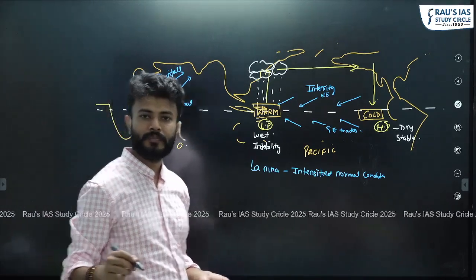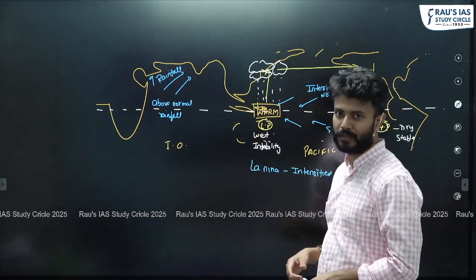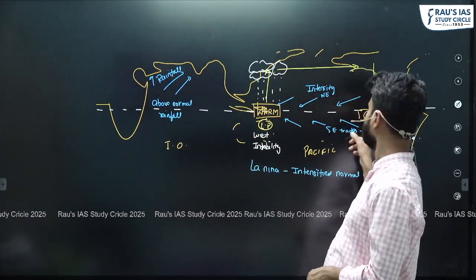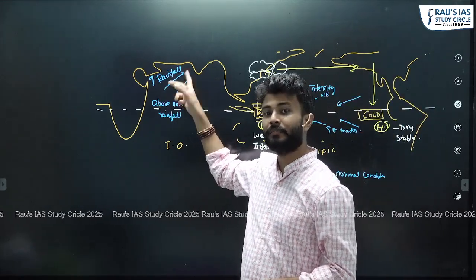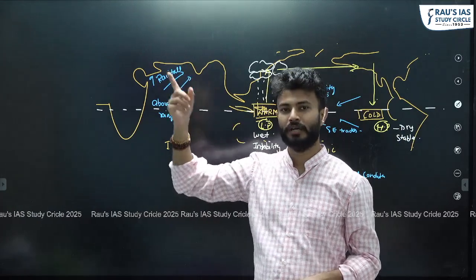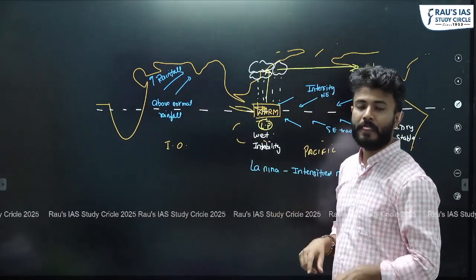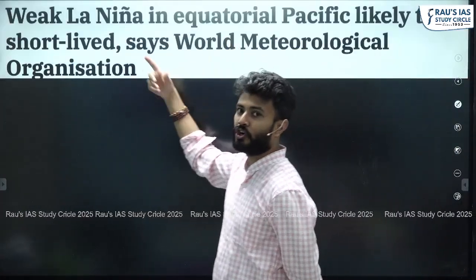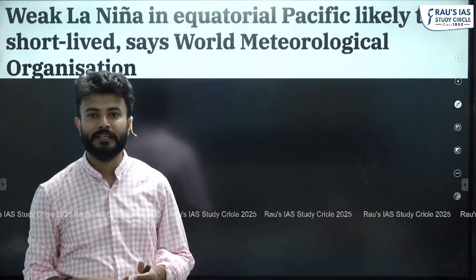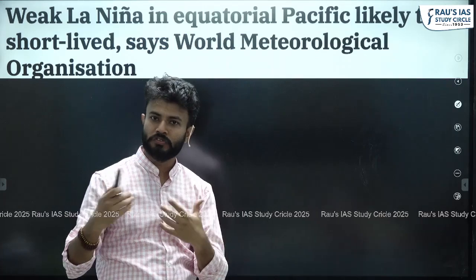True. What will be El Nino? In El Nino, exactly the opposite will happen. This will become high pressure and this will become low pressure. So that is why there is no rainfall in India, then there will be droughts. That will happen in El Nino. But here we are talking about the phenomenon of La Nina. That is why, coming back to this headline, which is saying that it will be short-lived, now we have to see how this short-lived La Nina is going to impact the coming monsoon in India.